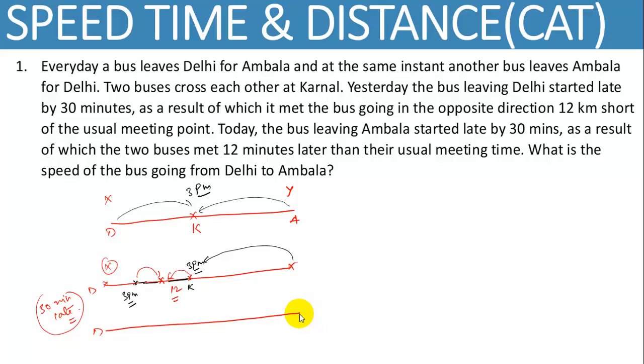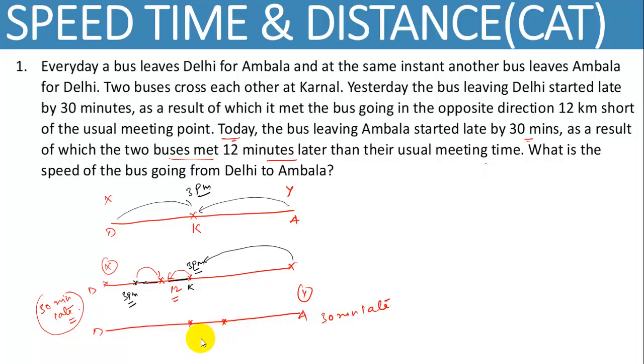on a particular day, it is talking about today. So आज के दिन क्या हो रहा है? The bus leaving Ambala started late by 30 minutes. Now in this case, bus Y starts from Ambala 30 minutes late. So ये 30 minutes late हो गई आज के दिन. And as a result of it, the two buses met 12 minutes later than their usual meeting time. So this is the point Karnal, and they meet somewhere here.